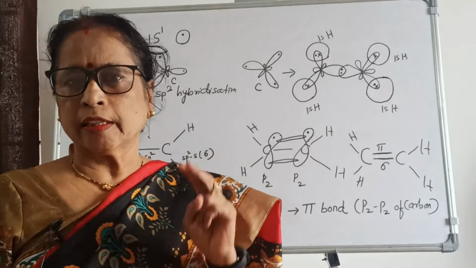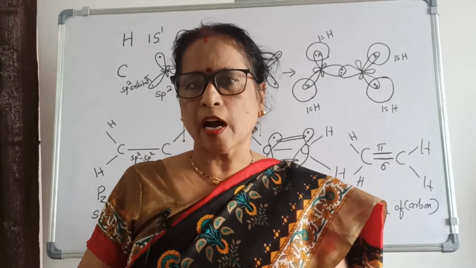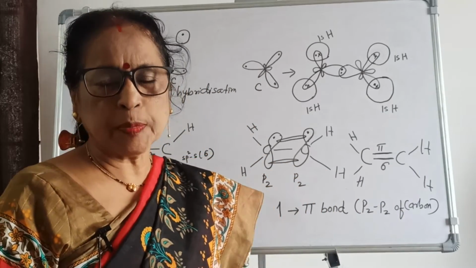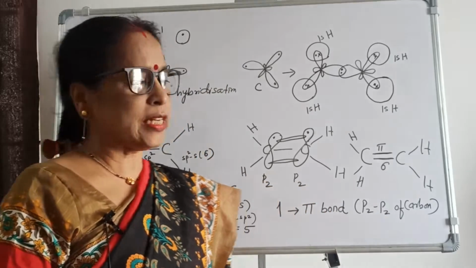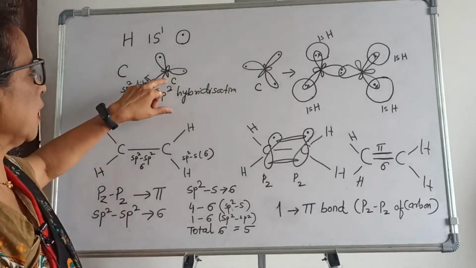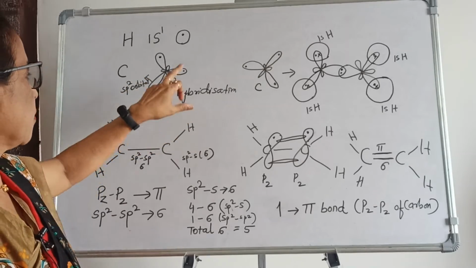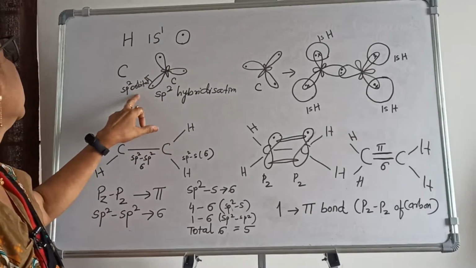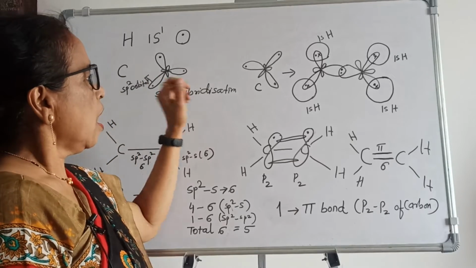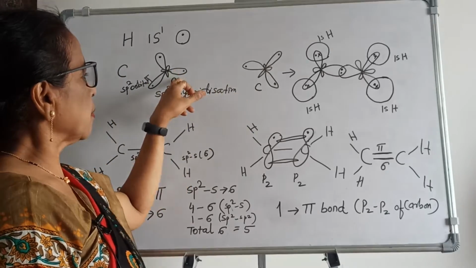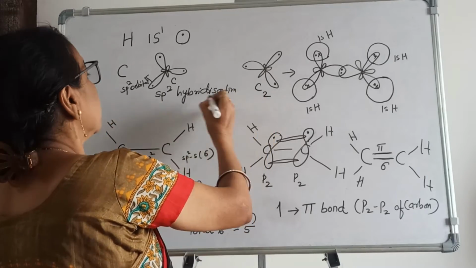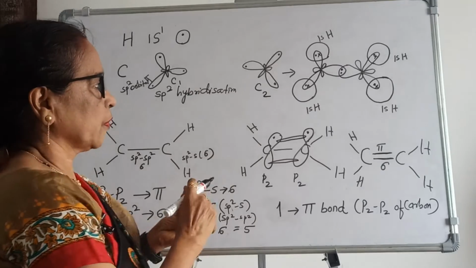In ethene, there are 2 carbons. Each carbon undergoes sp2 hybridization, which has a triangular shape. Now you can see here, this is the sp2 hybridization of carbon, and each one is called an sp2 hybrid orbital. Here one carbon, here one carbon, 2 carbons are there. This is carbon 2, this is carbon 1.